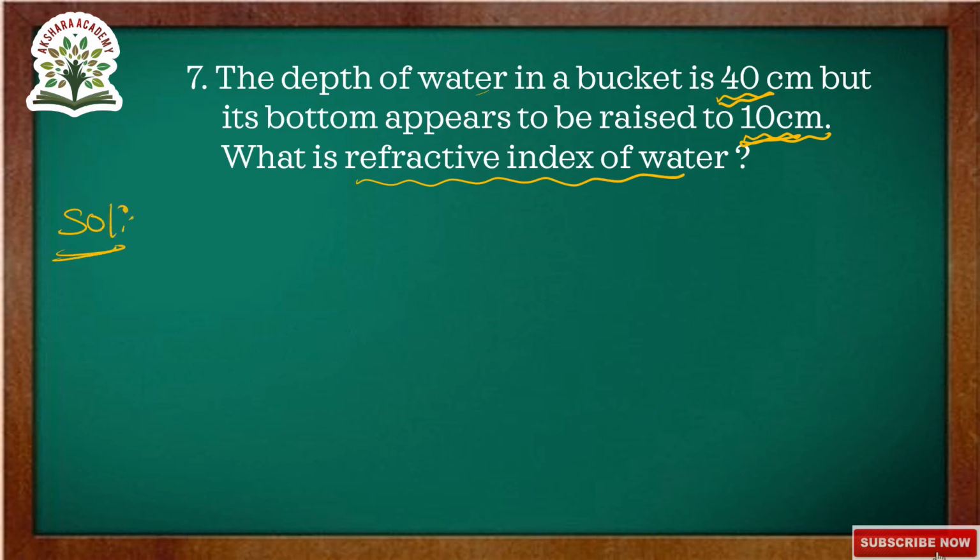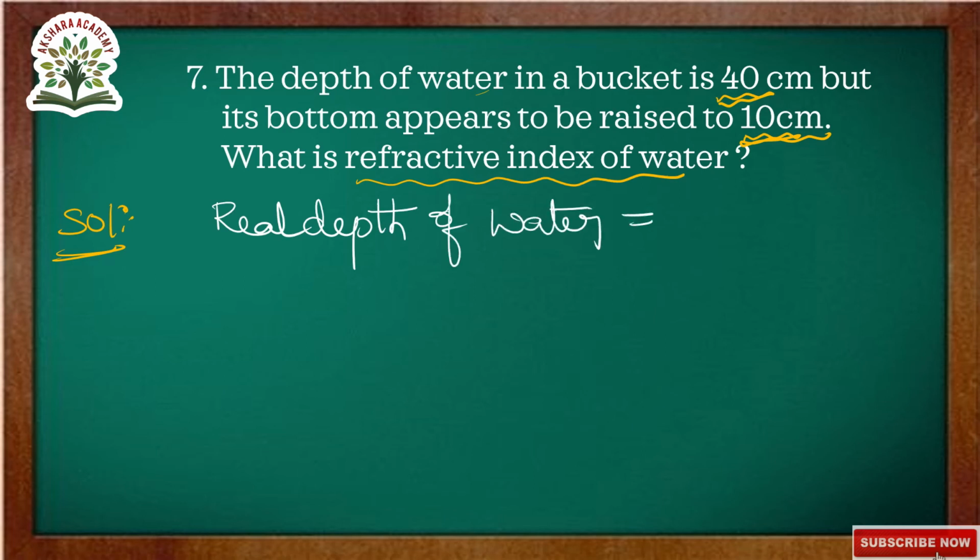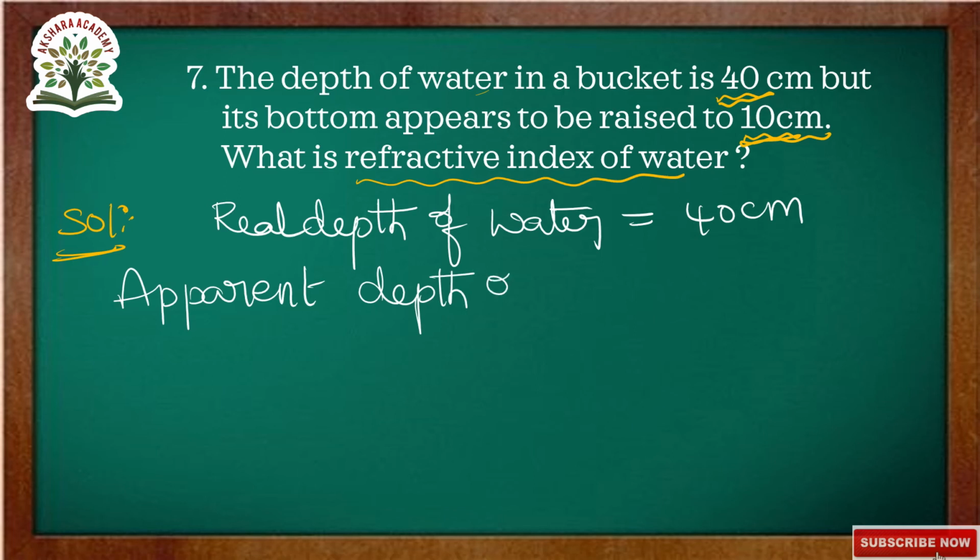Here they given real depth of water is equal to 40 centimeter, and apparent depth of water is equal to 40 minus 10, here they given as 10 centimeters raised, so we are subtracting 10.